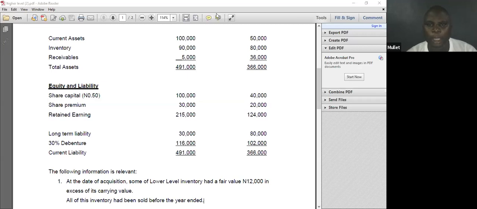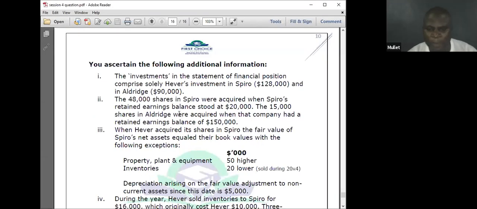Let me go back to the question we are doing. Now, inventory 20 lower. When it is fair value of inventory, there are only four ways it can be treated.